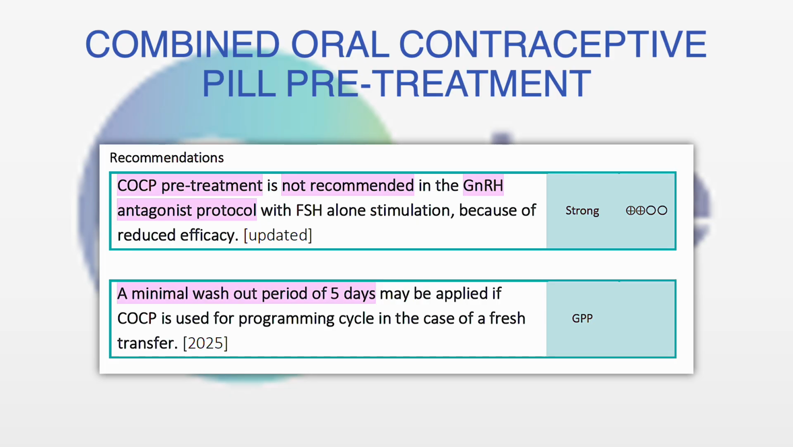The combined oral contraceptive pill pre-treatment is also not recommended in gonadotropin releasing hormone antagonist protocol because it is associated with reduced efficacy. If we are using the COCP pre-treatment, a minimum washout period of 5 days should be given before starting the cycle stimulation. What is meant by minimum washout period of 5 days? It means that before starting the stimulation of the next cycle, the last dose of the COCP should have been given more than 5 days back. So that is what is meant by washout period.